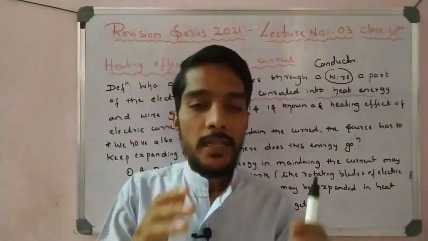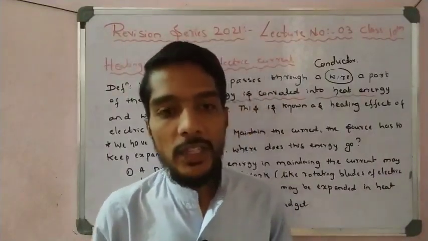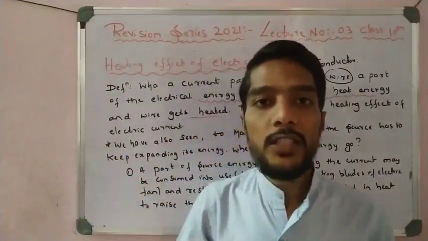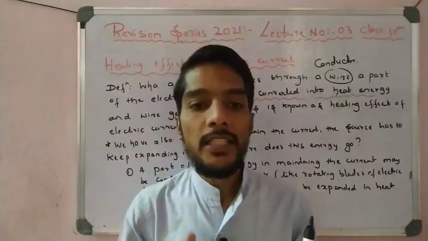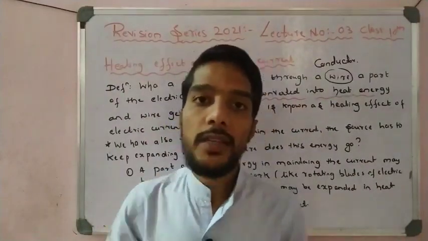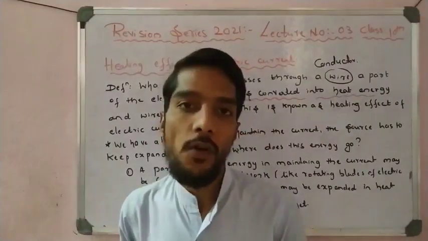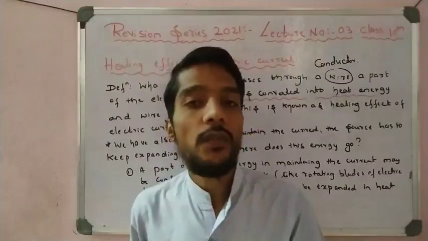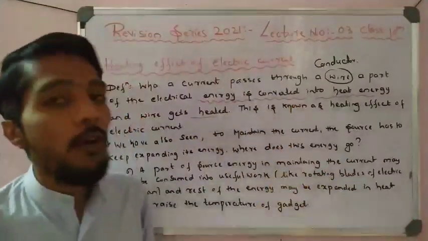So this electric energy does not get wasted. We always say that electric energy gets wasted, but it is a wrong sentence. It is not wasted, it is actually converted into another form. That is the law of conservation of energy: energy can neither be created nor destroyed.